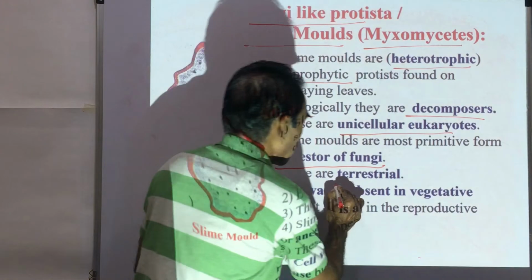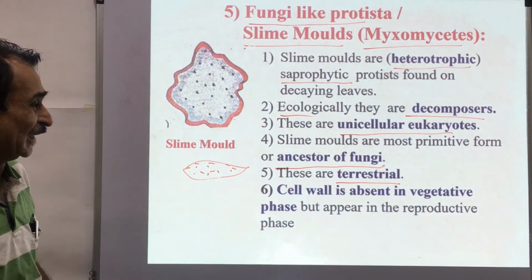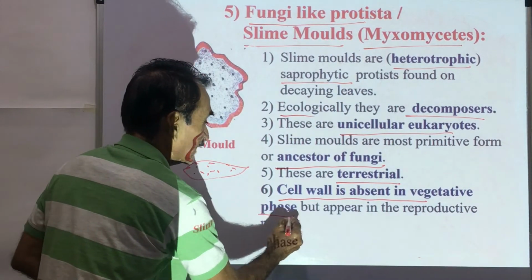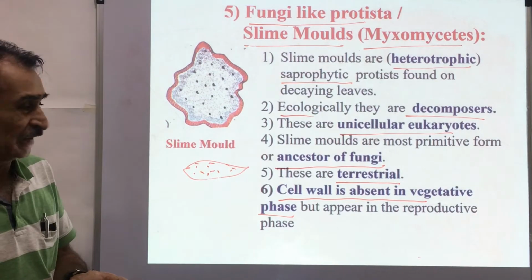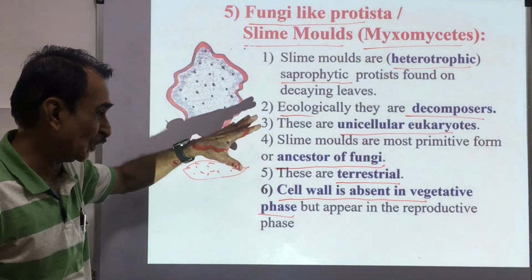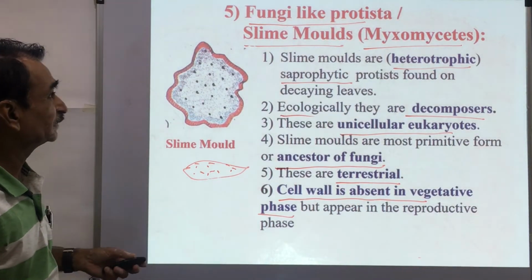These are terrestrial, growing on the land. These are not growing in the water, but on the land. Cell wall is absent in the vegetative phase, but appears in the reproductive phase. So they do not have a cell wall in the vegetative phase, but they have a cell wall in the reproductive phase.